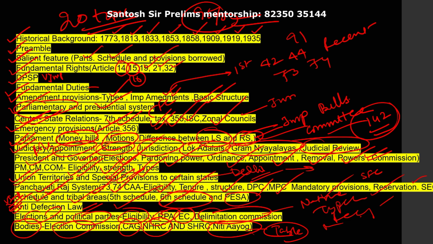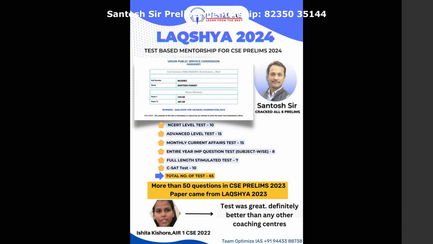Guys, after that what I have done is that I have framed questions. Like in our Laksh test, we have one NCERT test, then we have two Laxmikant tests, then we have one governance test.